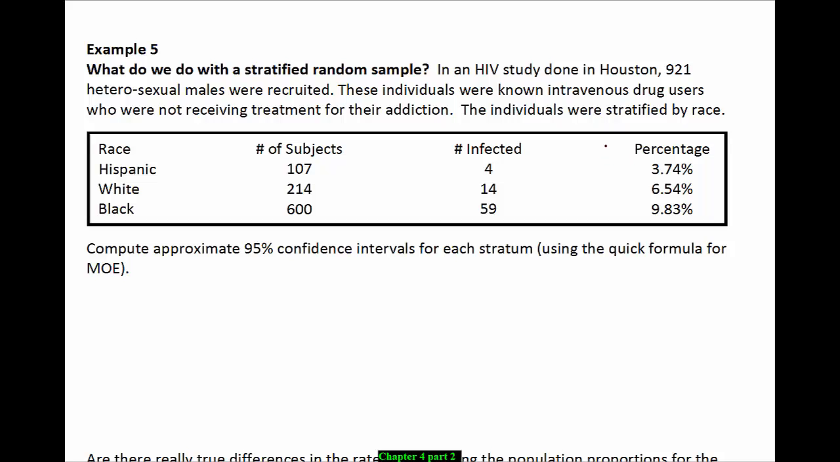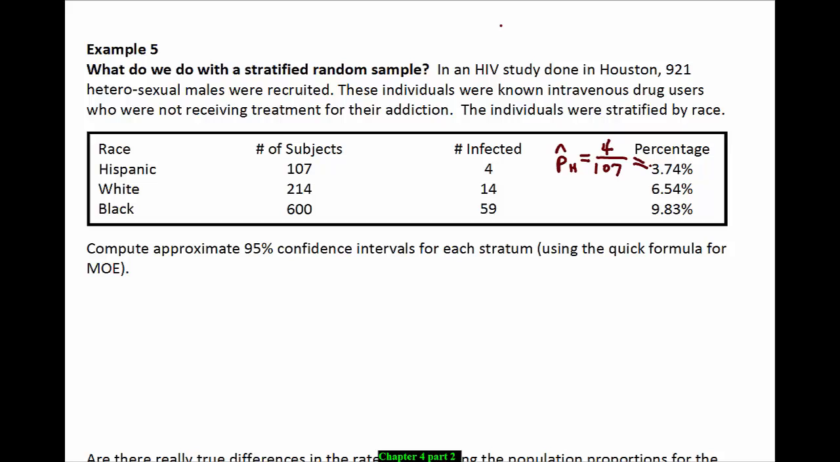That would be 4 in that group that were infected divided by 107, and we'll call that p hat sub h for the Hispanic group, and that's how they got the 3.74%. So 6.54% was computed by taking 14 divided by 214, and 9.83% was computed by taking 59 divided by 600.